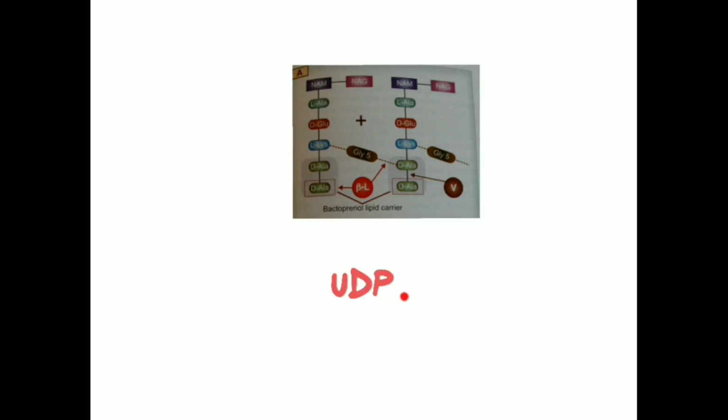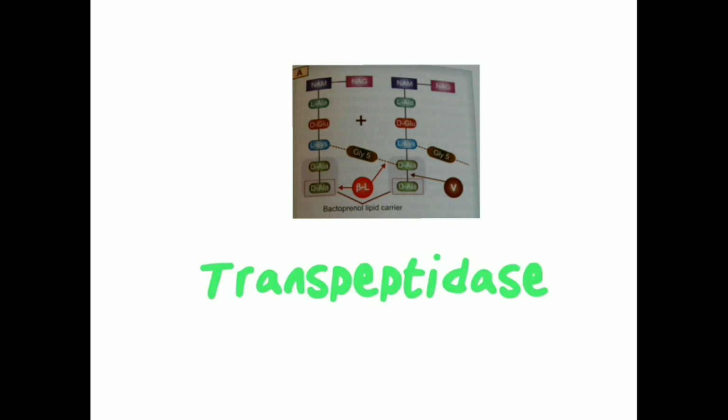The UDP molecule which is present in them, that is the N-acetyl muramic acid and N-acetyl glucosamine, gets detached from them. Here we come to the final step where the terminal D-alanine present in this linear strand gets cleaved from them by an enzyme called transpeptidase.